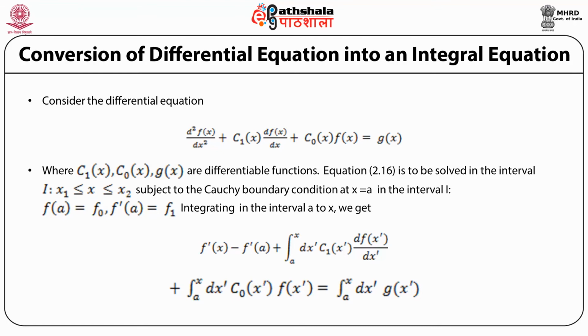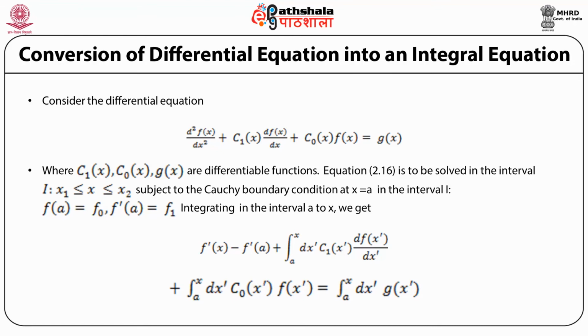This equation is to be solved in the interval I, in which x lies between the two boundary points x1 and x2, which are subject to the Cauchy boundary conditions.